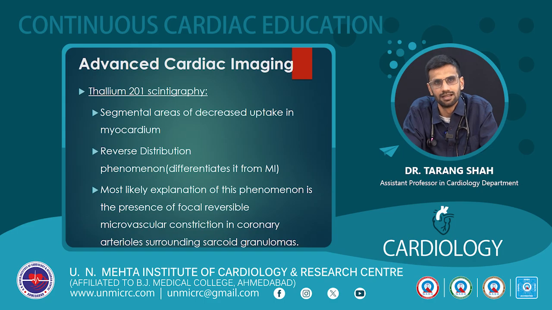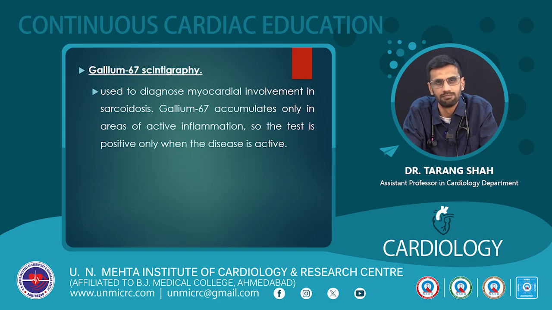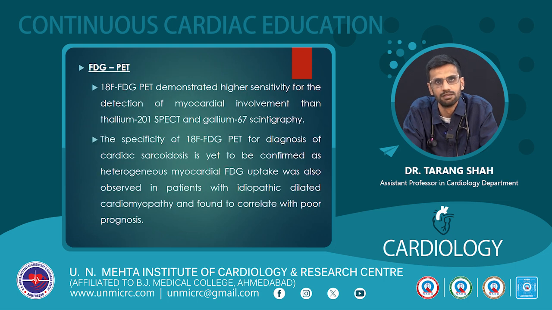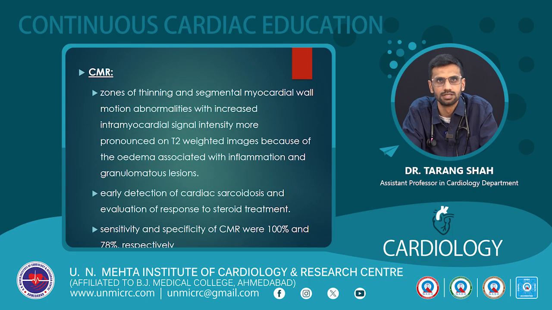Advanced cardiac imaging. In the previous era, thallium scintigraphy and gallium scintigraphy were used, but nowadays FDG PET and cardiac MRI are the most commonly used investigations. So FDG PET demonstrated higher sensitivity for the detection of myocardial involvement than the thallium and gallium scans. The specificity of FDG PET for diagnosis of cardiac sarcoidosis is yet to be confirmed, as heterogeneous myocardial FDG uptake was also observed in patients with idiopathic dilated cardiomyopathy, and it was found to be correlated with poor prognosis.